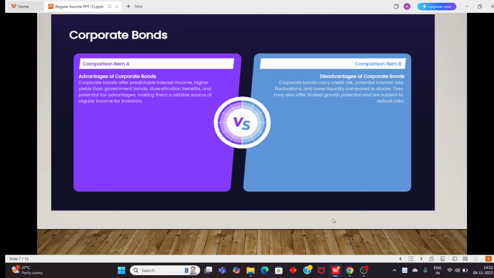Corporate bonds carry a credit risk, potential interest rate fluctuations, and lower liquidity compared to stocks. So what happens when it comes to stocks? For example, if you are in a loss, you can sell it at the market value immediately. But in corporate bonds, it won't work like that. It might come under a credit risk or a potential interest rate cut, and based on this scenario, your amount will get stuck. Okay, you will be able to liquidate, but it will take some time. So it's always advisable to go with highly rated corporate bonds.